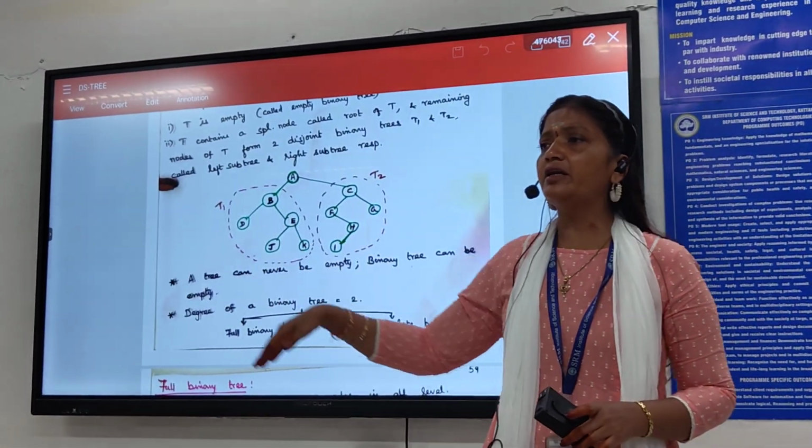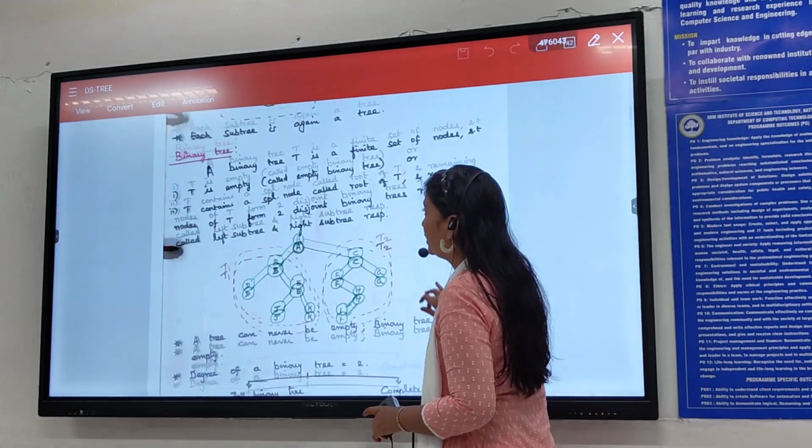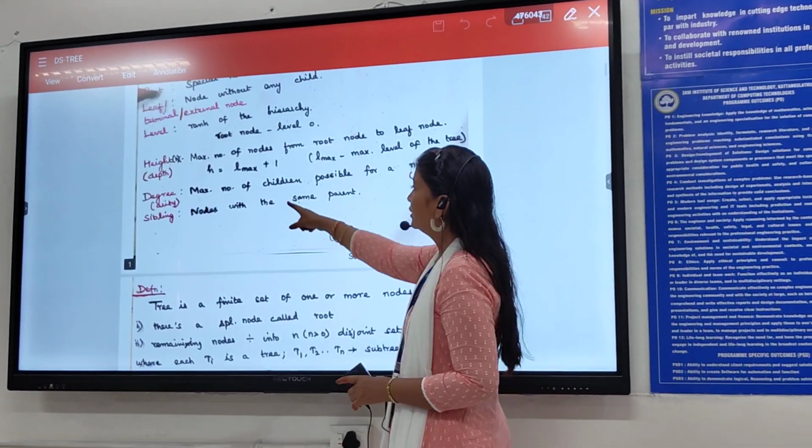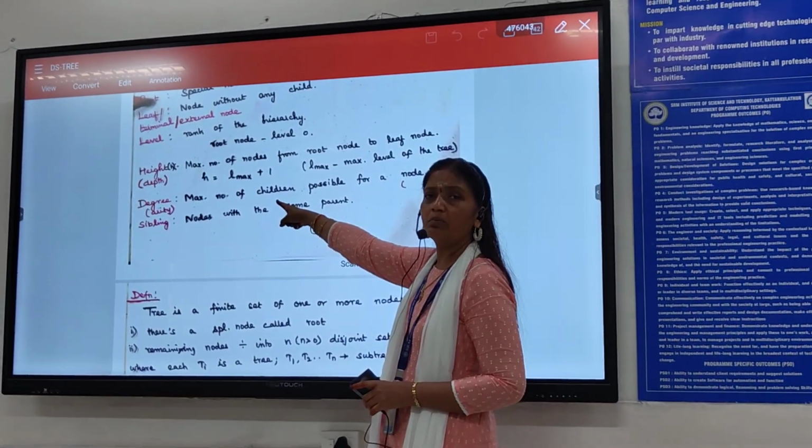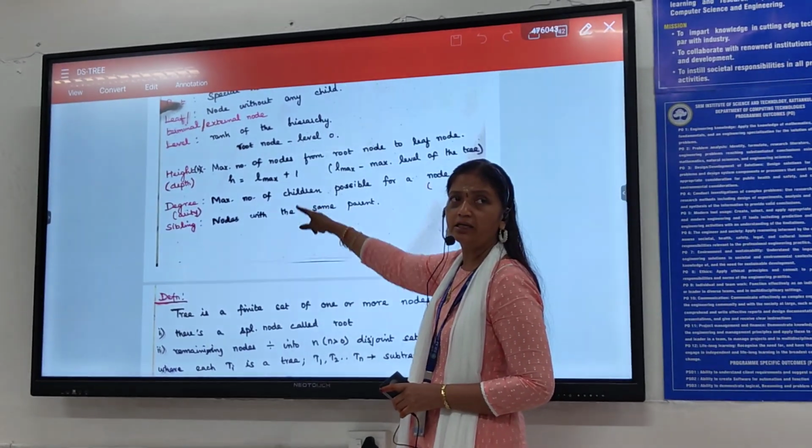So what do you mean by degree of a binary tree? What do you mean by degree of a tree? We have seen the definition, is it not? The maximum number of children possible for a tree is known as the degree.